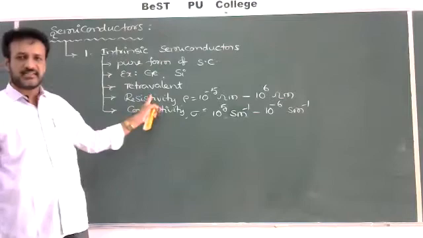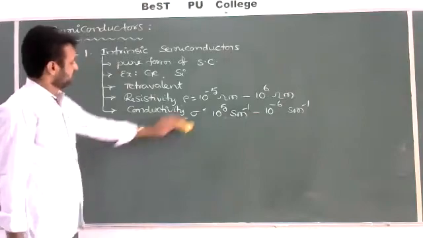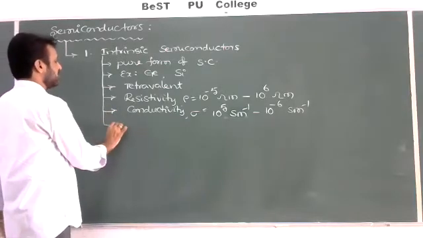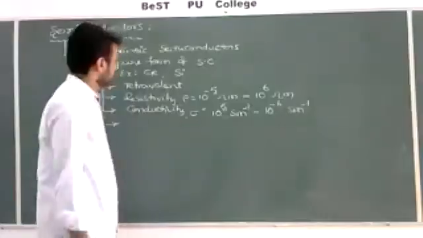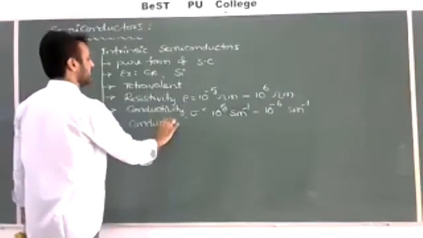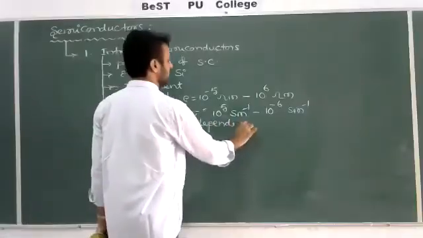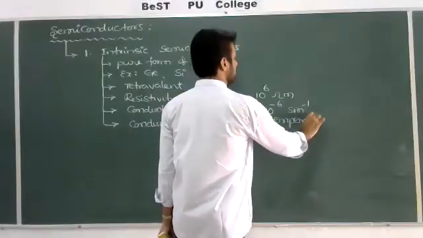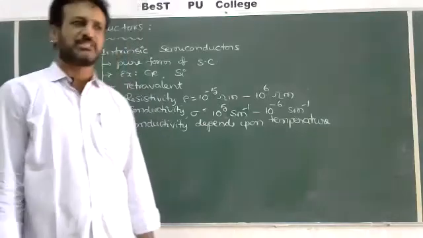It is a resistivity, it is a conductivity: how the current flows per 1 meter. Moreover, in a pure semiconductor, the conductivity is mainly due to thermal excitation, or thermal energy. So conductivity depends upon temperature. The more the temperature, the more the conductivity; the less the temperature, the less the conductivity. So it mainly depends upon temperature.